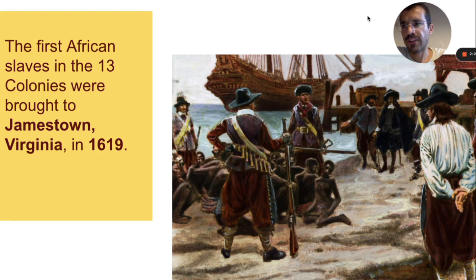The first British settlement in the 13 colonies was in a place called Jamestown in the colony of Virginia. And not long after the British settled Jamestown, the colonists began importing African slaves. The first slaves were taken to Jamestown in 1619 and forced to work raising crops like tobacco.